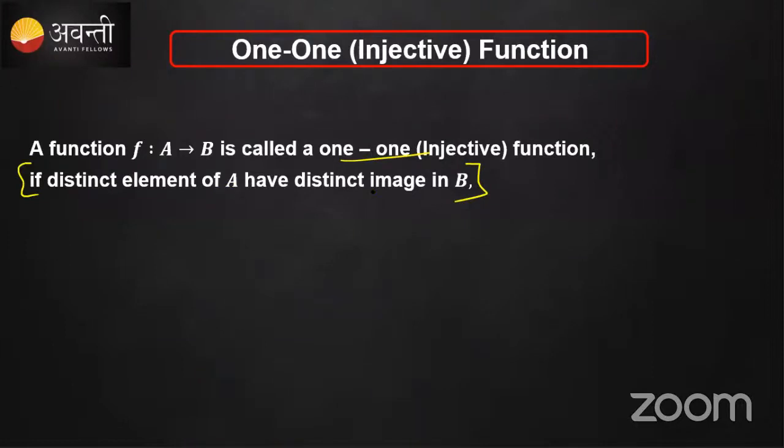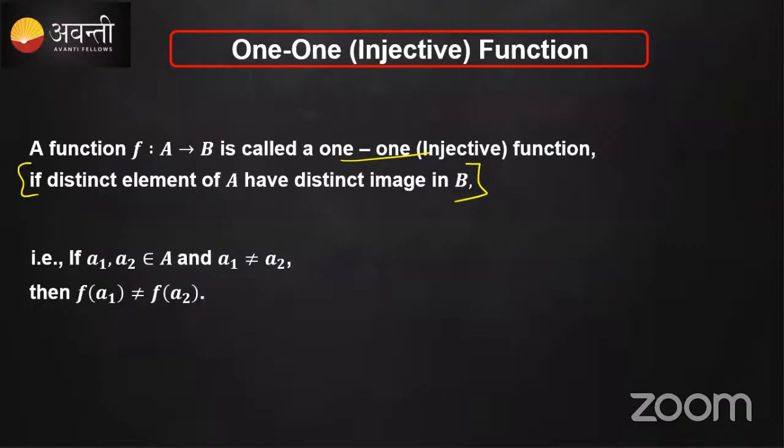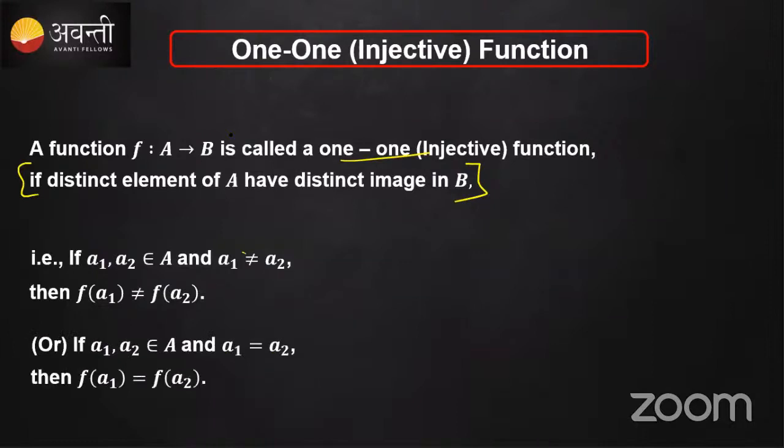Suppose you consider any two elements a1, a2 in A. If a1 is not equal to a2, then f(a1) will also be not equal to f(a2). Or in other words, if f(a1) is equal to f(a2), then it implies a1 is equal to a2.